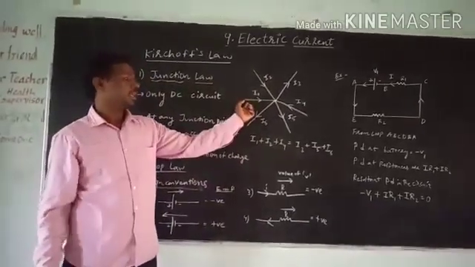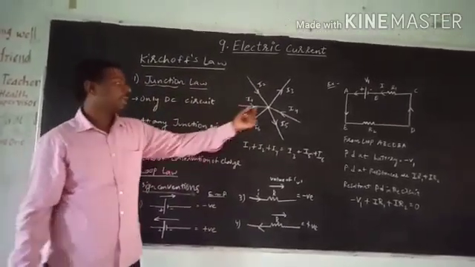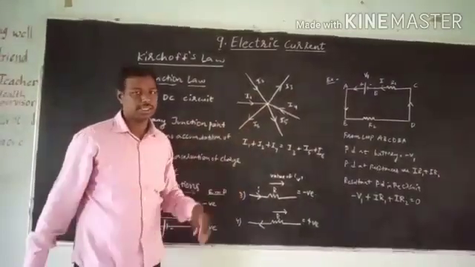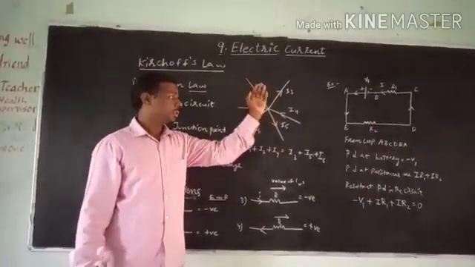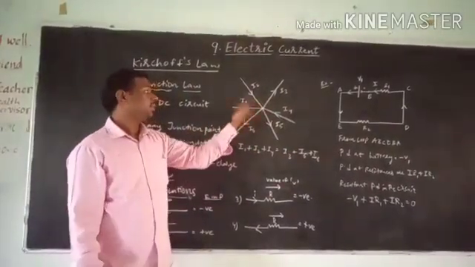If you can see here in the junction law, you can observe that at a junction there will be no accumulation of charges. That is, the amount of charges that are entering into the junction will surely leave the junction. That's why we can say that here.